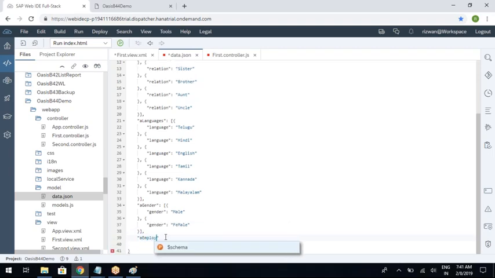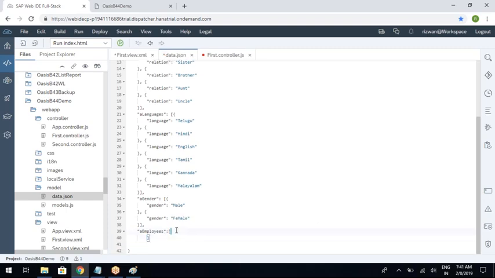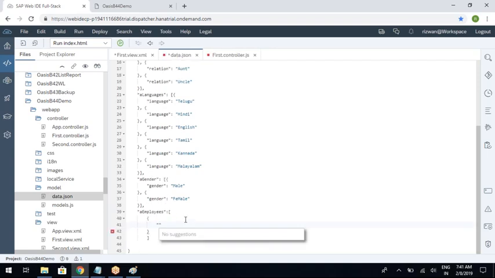So array of employees colon. So it's an array. So inside the array, I'm going to take the first employee empid colon. So I can see the Abhinay as the first attendee here. So I will write Abhinay.